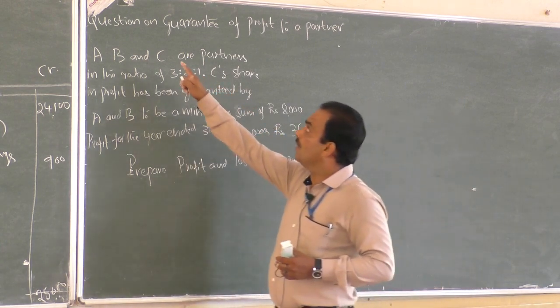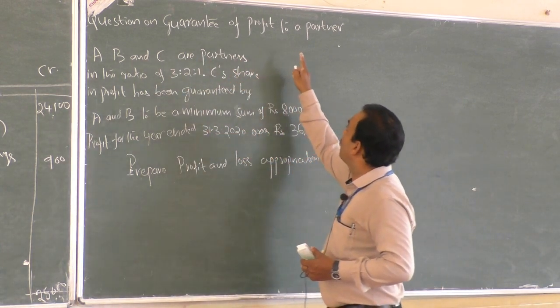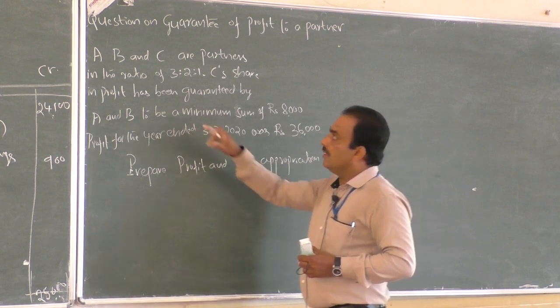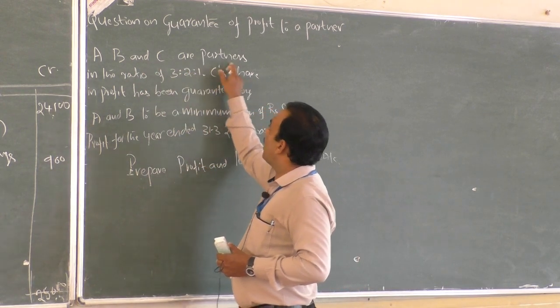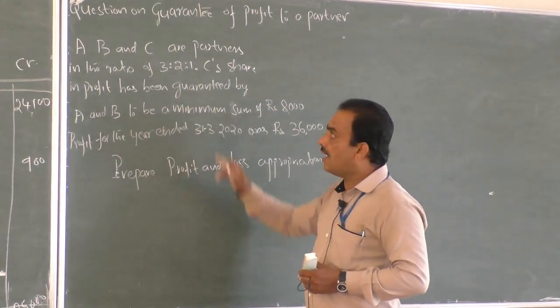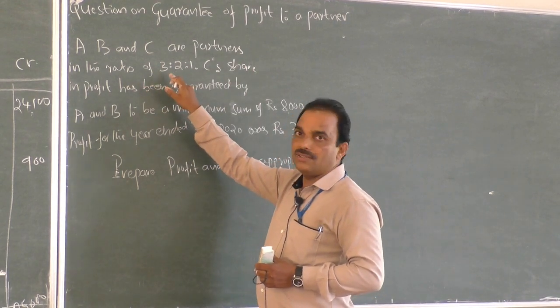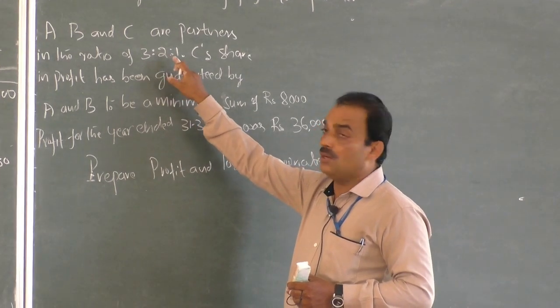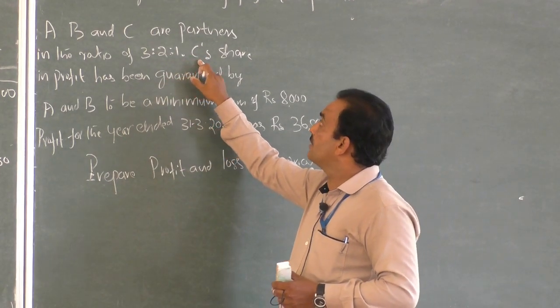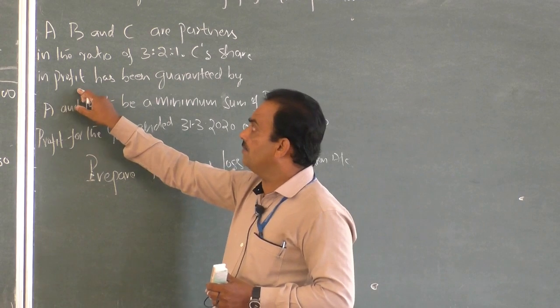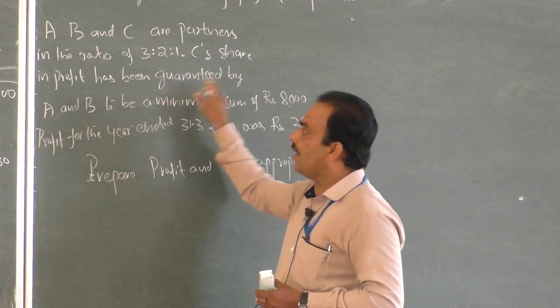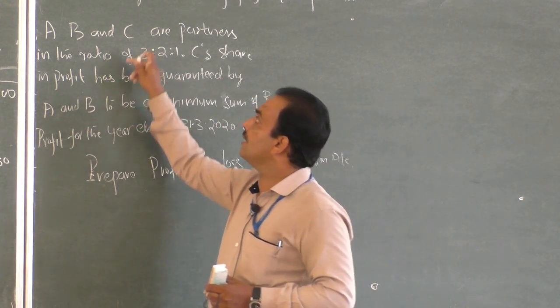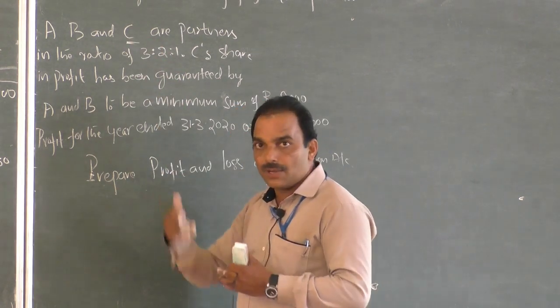Yes, here refer to the question on guarantee of profit to a partner. A, B, C are partners. A and B are partners in the ratio of 3:1. Their profit sharing ratio is 3:1. C's share in profit has been guaranteed by A and B. Oh, C is the incoming partner. C is the new partner.